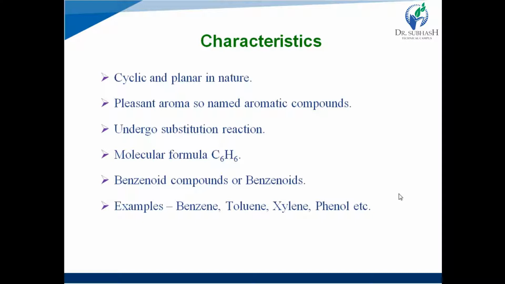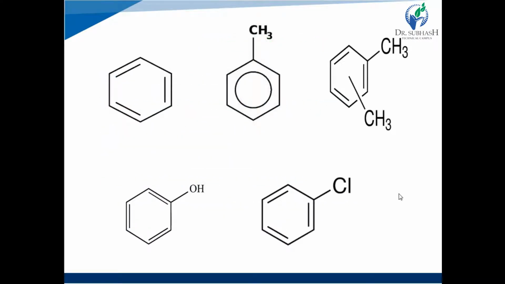For example, benzene, toluene, xylene, phenol, etc. See structure of different benzene or benzenoid compounds. First one is benzene, simple 6-membered aromatic ring, right? Then, when one methyl group is present on benzene, it is known as toluene. When 2 methyl groups are present on the benzene ring, then it is xylene, right?